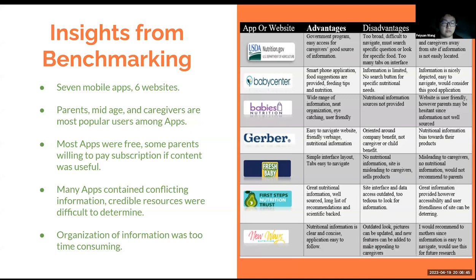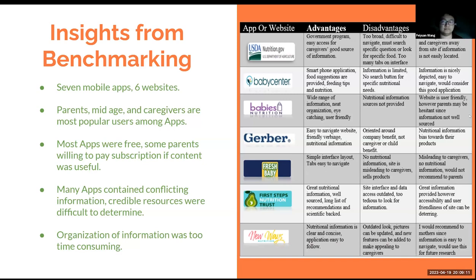Most of these apps are free, though some parents are willing to pay for a subscription if they find the content useful. The problem lies in the fact that many apps contain conflicting information. Credible resources were difficult to determine. In addition, they often provide too much information, making it difficult to keep organized.